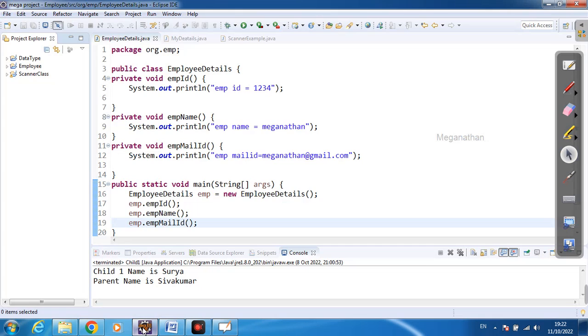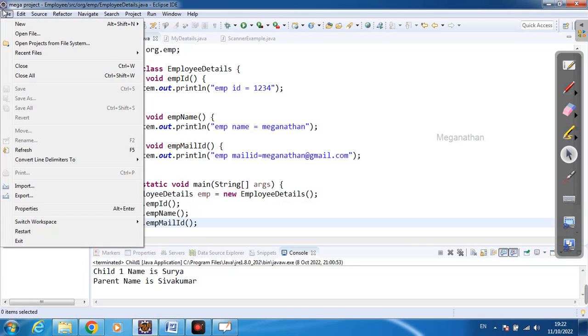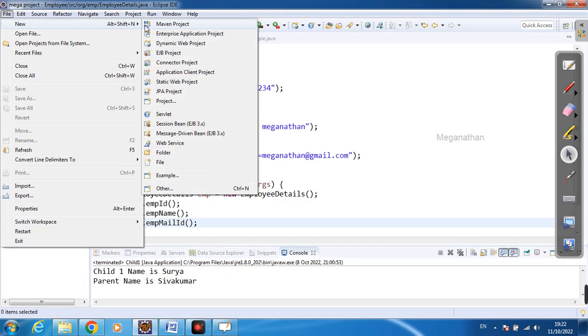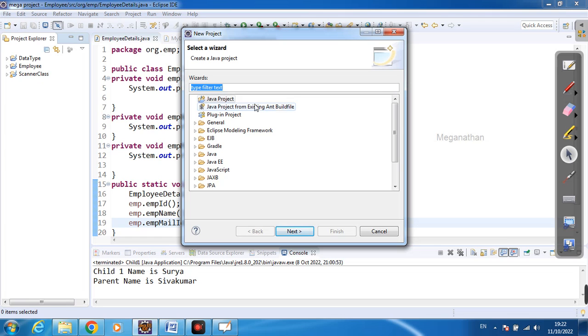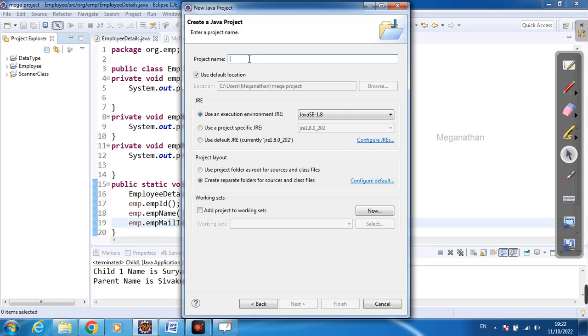Okay, so this is Eclipse. I'll create a new project: new, project, then Java project, next, and I'll give the name as single inheritance.